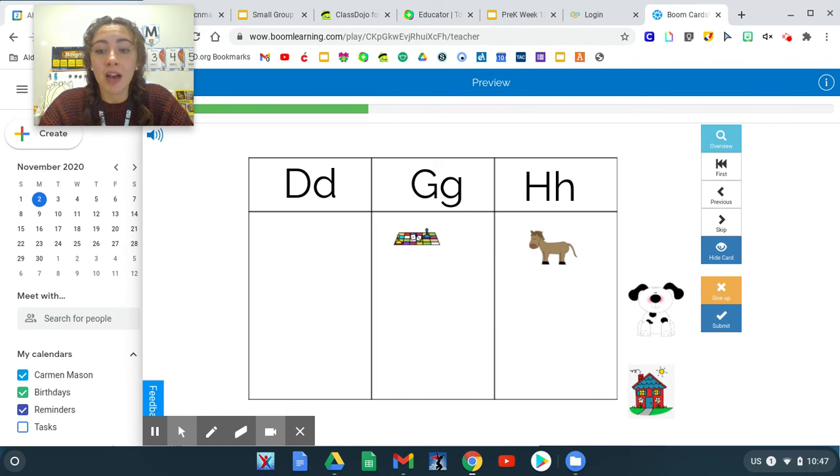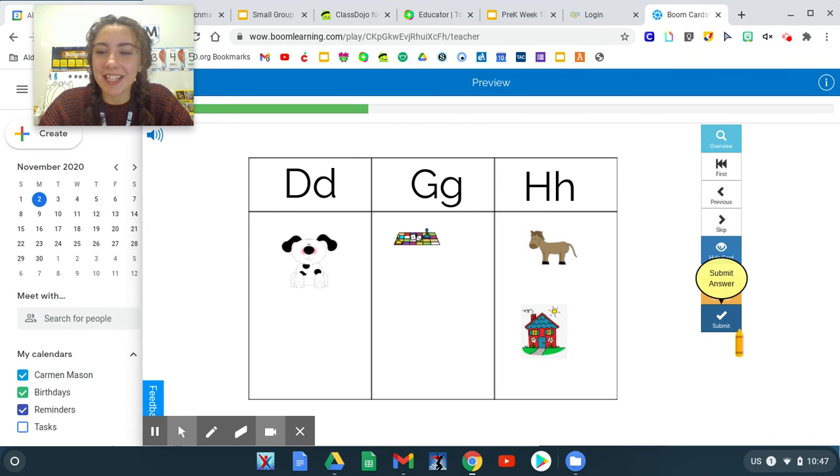Dog. What sound does dog start with? Is D. And a house. What sound says letter H?